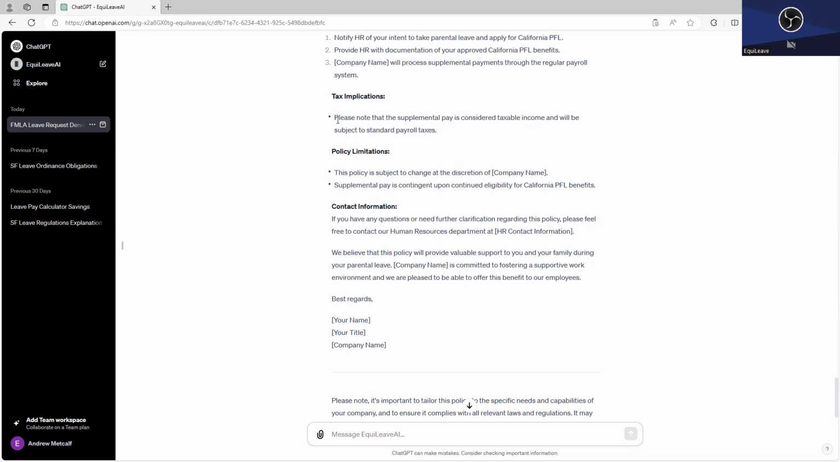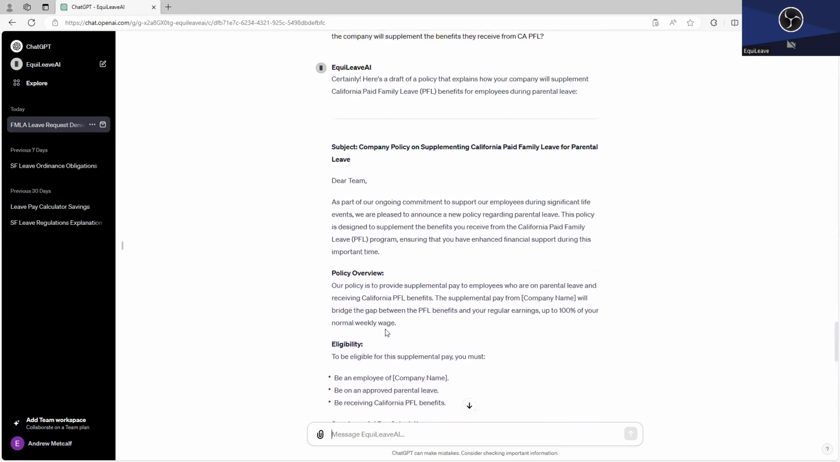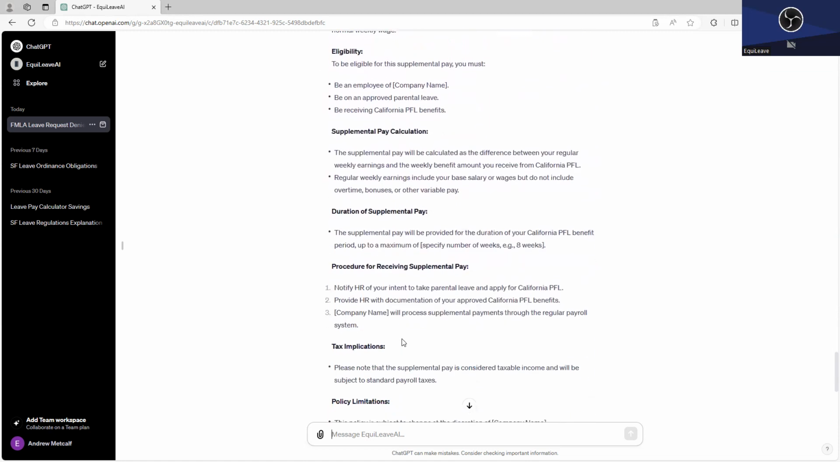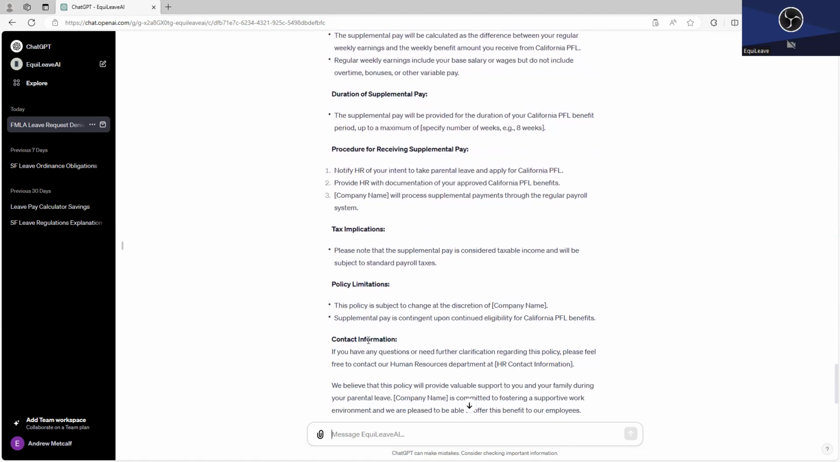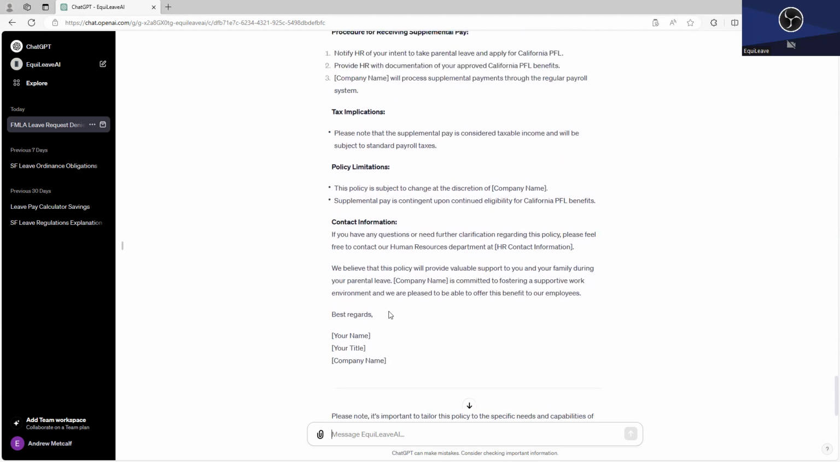sections here explaining that this is taxable. Unfortunately, the government gets their fair share, and it gives you some contact information so that you can get in touch with someone who can help. And then it recommends at the bottom, hey, make sure to tailor this, which of course is always a good idea. But as you can see, with the click of a button, EquiLeave AI prepared something that otherwise might take a long time and a bit of coordination and a bit of thought, in a way that should speed things up and get the process going for your company.